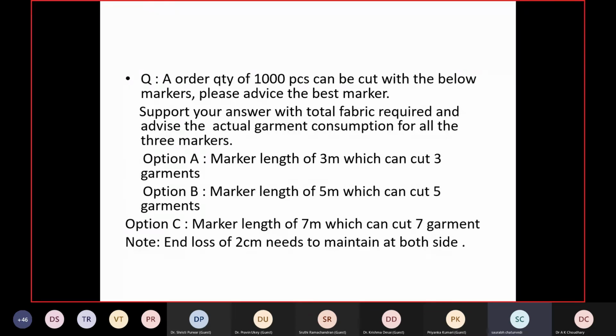Option A, I can cut marker length of 3 meter, which can cut 3 garments. Option B, marker length of 5 meter, which can cut 5 garments. And option C, marker length of 7 meter, which can cut 7 garments. I need to have end losses of 2 centimeter on both the sides. That is my constraint. So whenever I'm cutting, I need to have end losses. Out of these options, which option do we need to choose, and what is the difference in the fabric requirement in the 3 options?